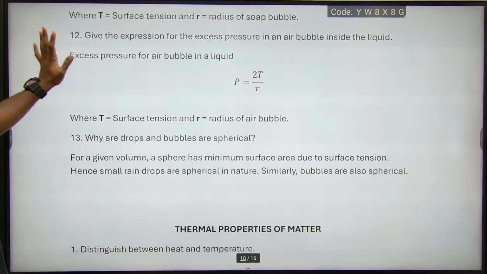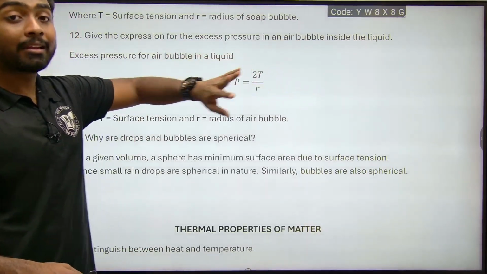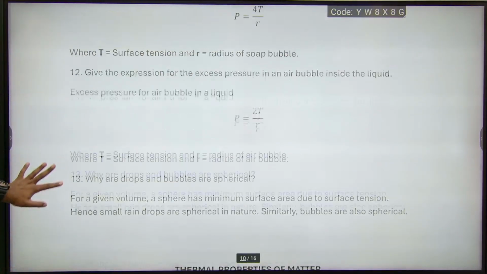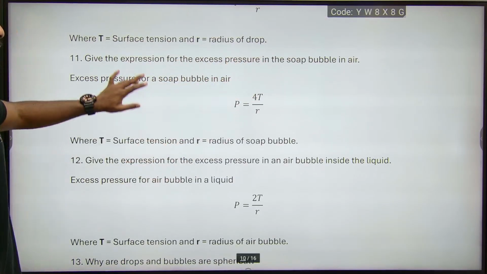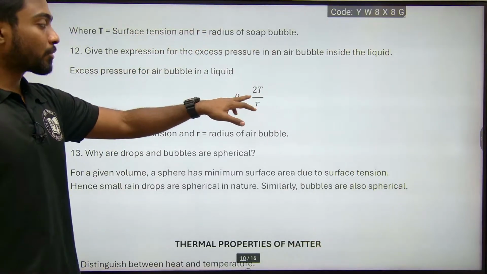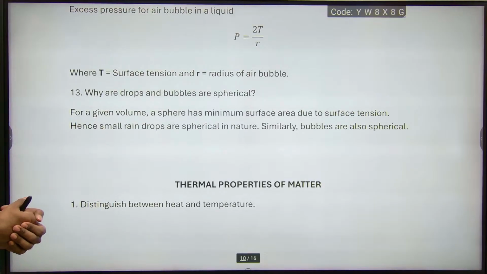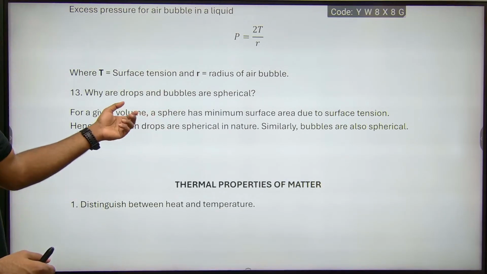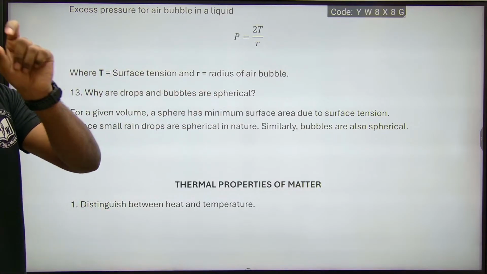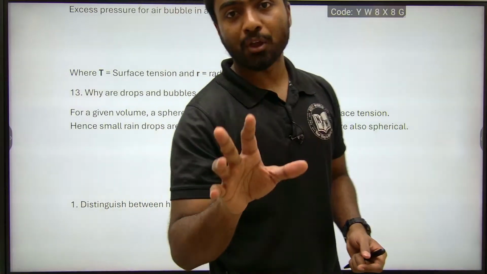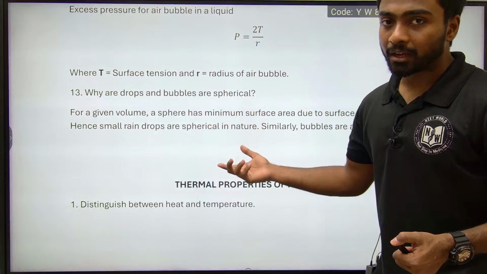Next, give the expression for the excess pressure in an air bubble inside a liquid. The soap bubble in air was the earlier case; for a bubble inside a liquid, it is 2T by R. Last question: why are drops and bubbles spherical? For a given volume, a sphere has the minimum surface area, and because of the minimum surface area, it is in a spherical shape.